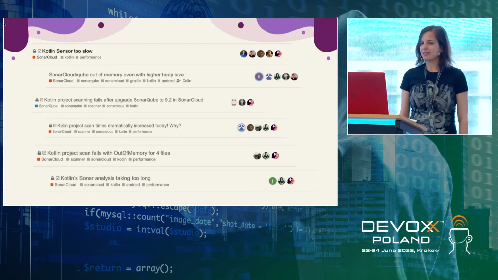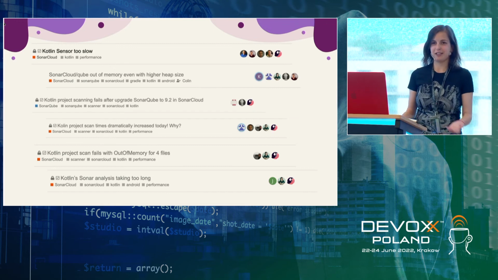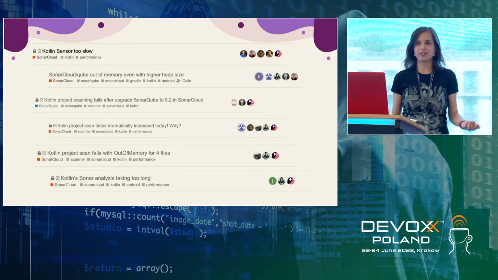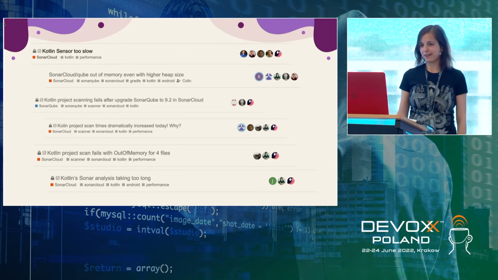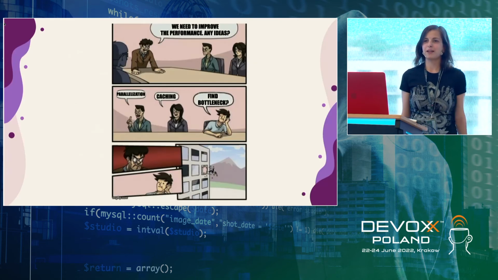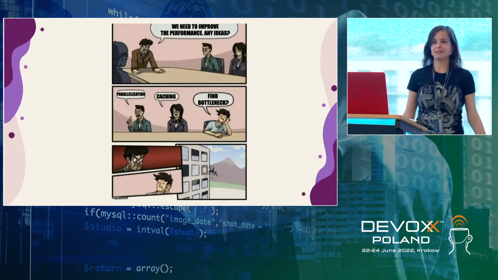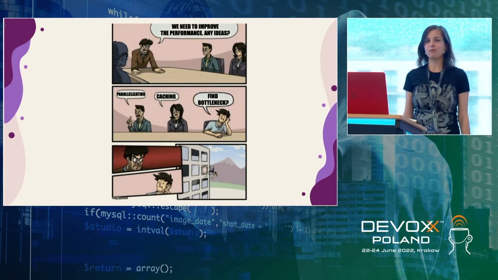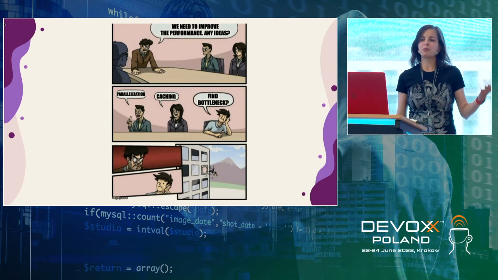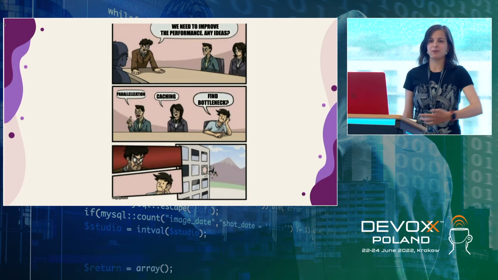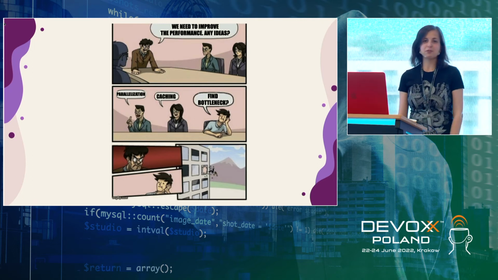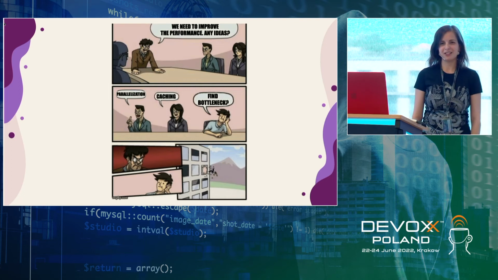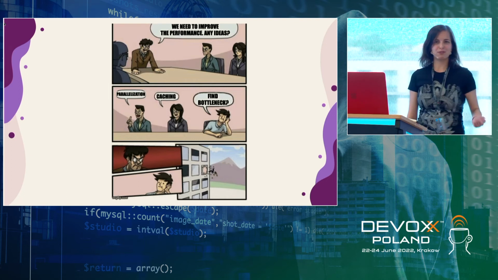We were a little bit surprised because we tested. We had some internal projects. We tested our analysis on these projects, and we never noticed this drastic decrease of performance. So we were a little bit upset, but we had to do something. So we gathered a meeting and said, okay, we need to improve the performance. Any ideas? There were a lot of brilliant ideas. Someone thought, let's use parallelization. Another said, okay, let's maybe do caching or incremental analysis. There was one guy who said, maybe let's find the bottleneck and fix it. Of course, we threw him out of the window.